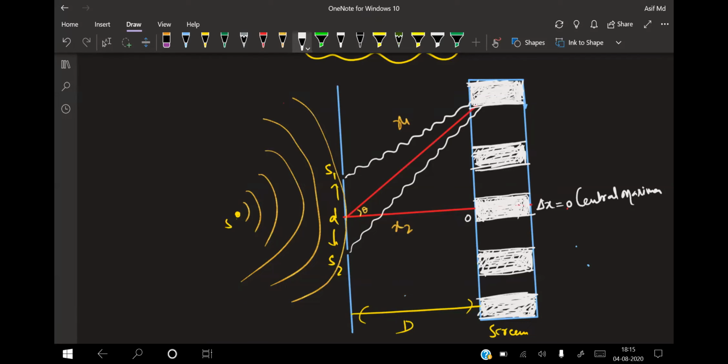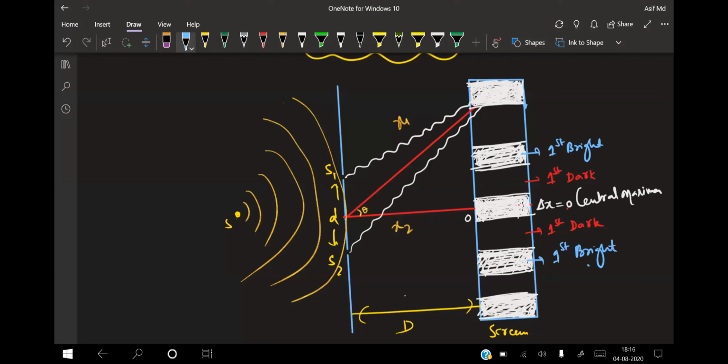So these are representing what? Bright points, and the middle ones are nothing but dark points. That means constructive interference part of the relation. So central maxima, I'll write here with red pen. This will be equal to what? First dark. Down also this one is first dark. The next one is your first bright, and this one is also your first bright.